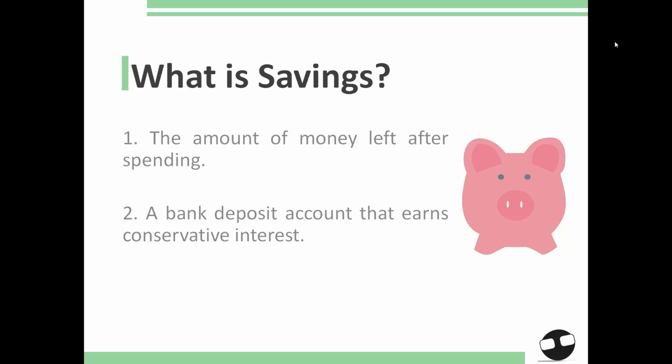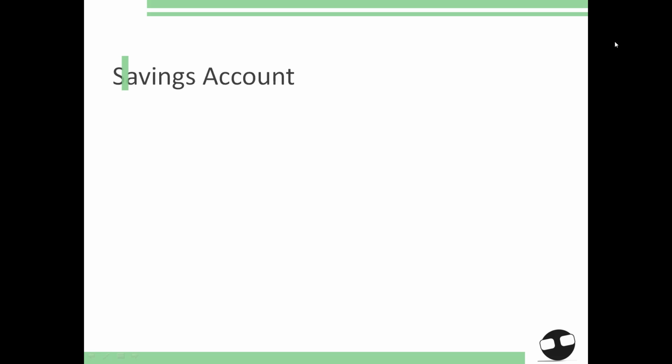So when you open your savings account, you become an indirect creditor. You lend your money to the bank. In return, the bank will pay you the cost of your money in the form of interest, let us say 0.25% per annum. Here are common types of savings account that you should know.